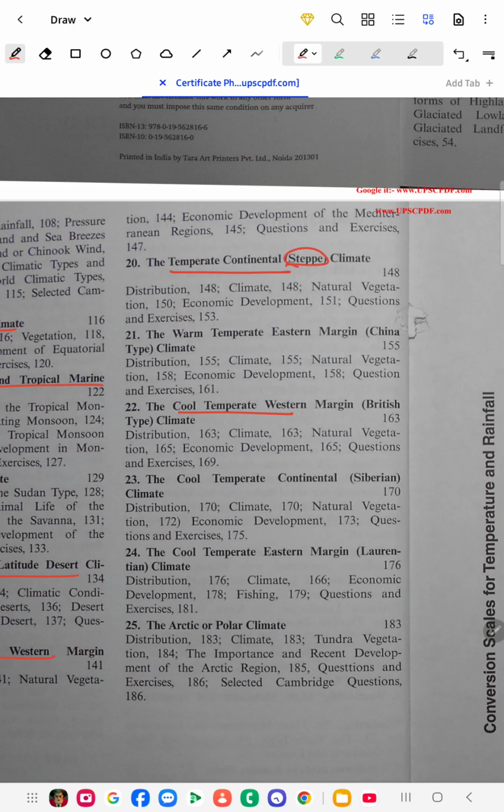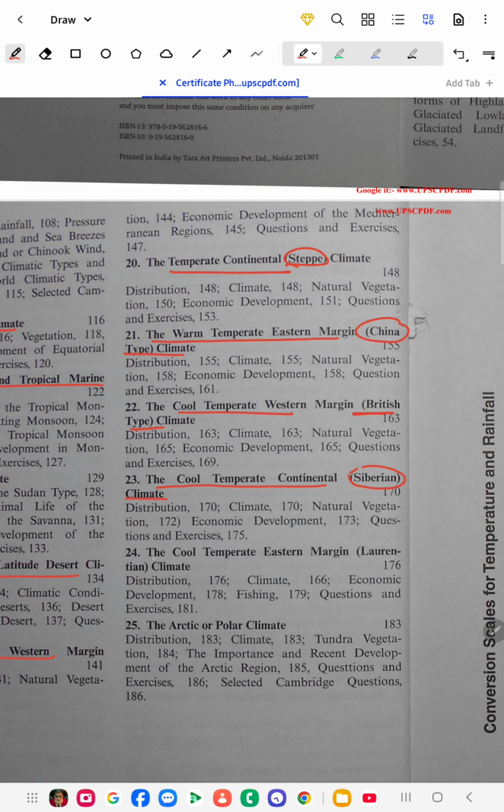This is the steppe climate. You know about the steppe grasslands also, that comes from the temperate continental type of climate. Then comes the warm temperate eastern margin, which is also called the China type because it prevails mostly in China. Then comes the cool temperate western margin, which is the British type because it prevails generally in regions like the UK. Then comes the cool temperate continental, which is your Siberian region, a cold desert. That type of climate is particularly called the cool temperate continental climate.